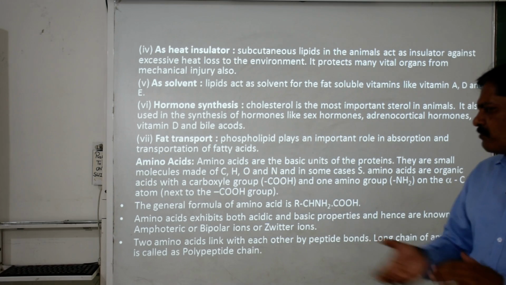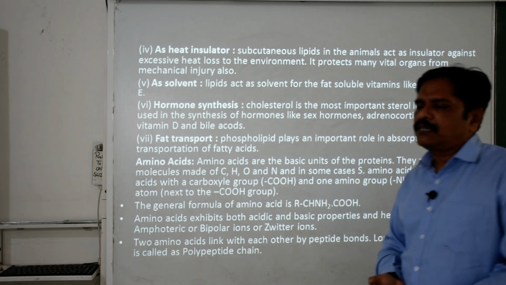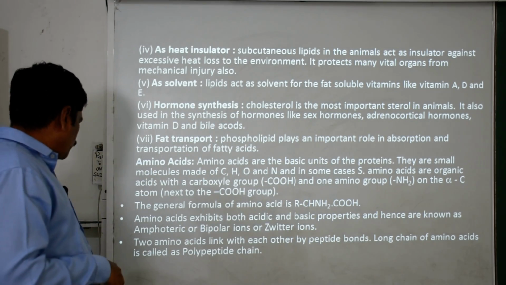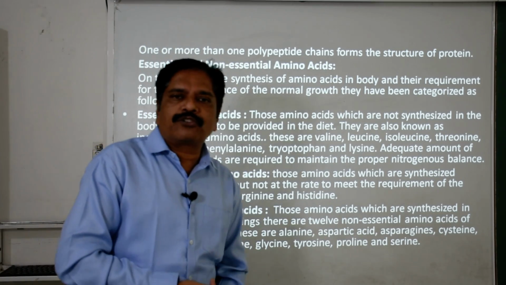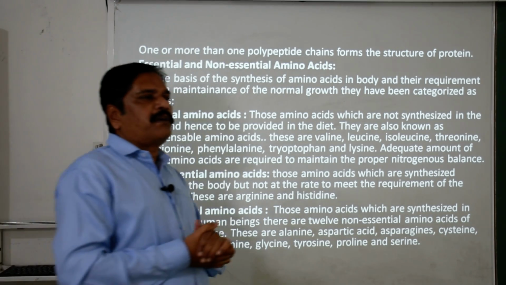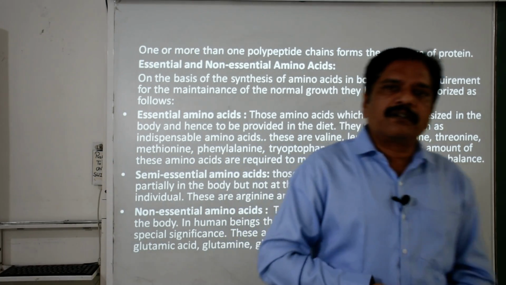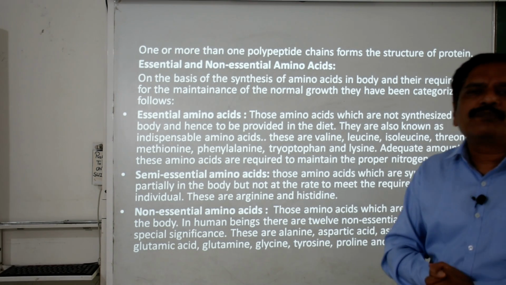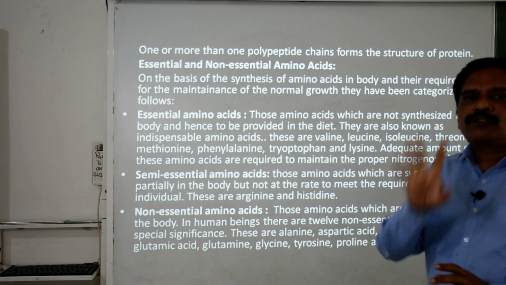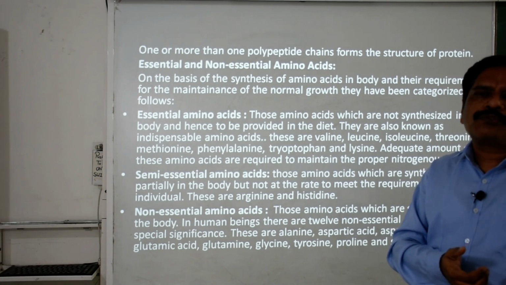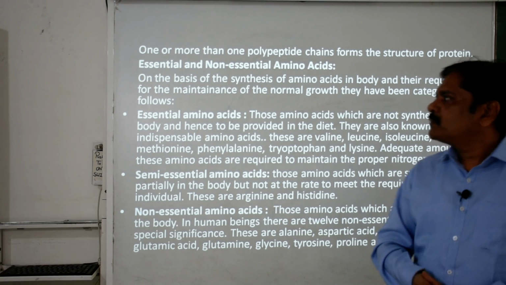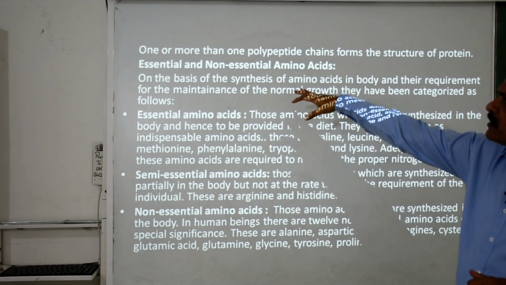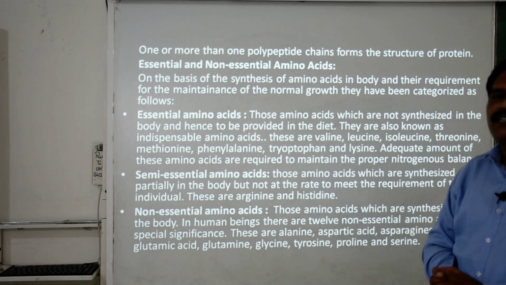Okay. Now, amino acids link with the peptide bond, as I told you, and here they form a polypeptide chain. You know that amino acids are the basic constituents of protein. A specific chain of amino acids constructs a protein, and more than one polypeptide chain can also be present, just like in hemoglobin. In this one, there are actually 4 polypeptide chains, 2 alpha and 2 beta chains. Clear? Now, amino acids can also be categorized into essential, semi-essential and non-essential amino acids.